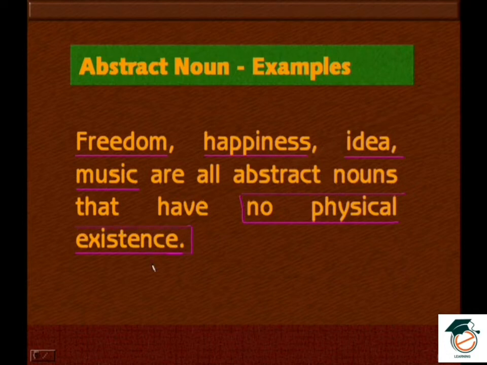You can compare: if you say banana is a fruit, it is there physically, we can touch it, we can eat it. But with freedom, the word is there, but we can't touch it, we can't feel it. That is what abstract nouns are. When you say happiness, we know what is meant by happiness, but we can't touch it or see how it looks. It is a kind of feeling. These kinds of words are put together and grouped as abstract nouns.